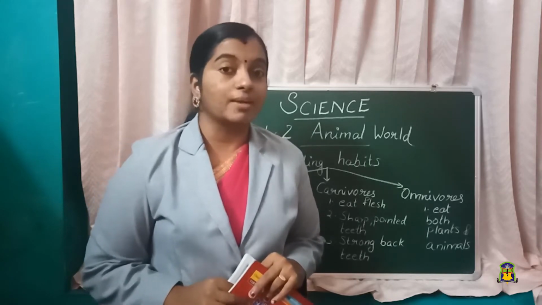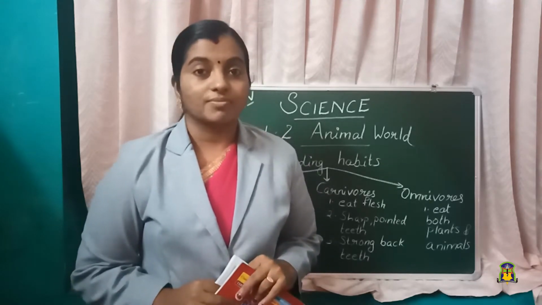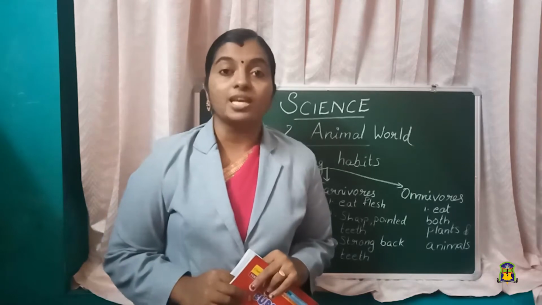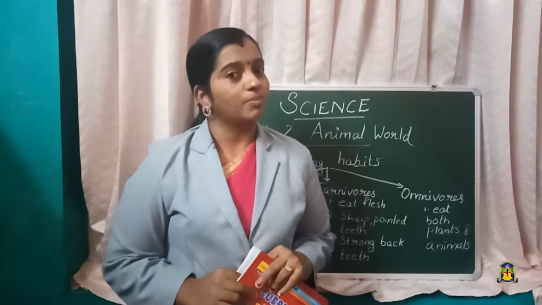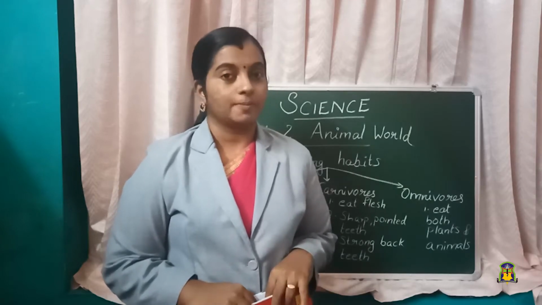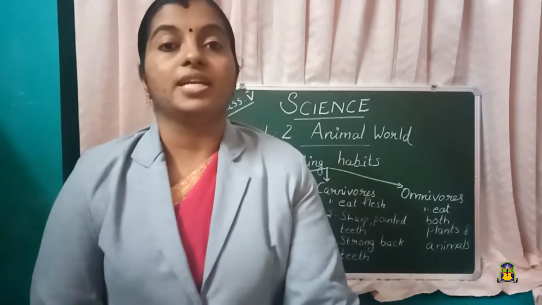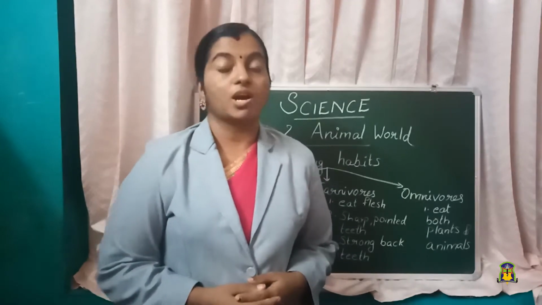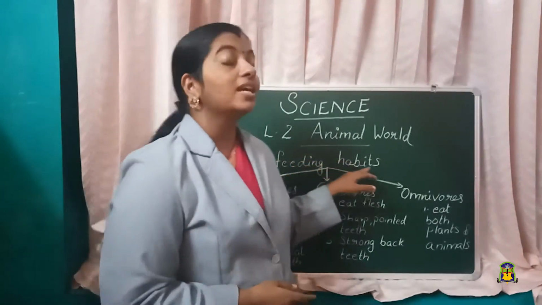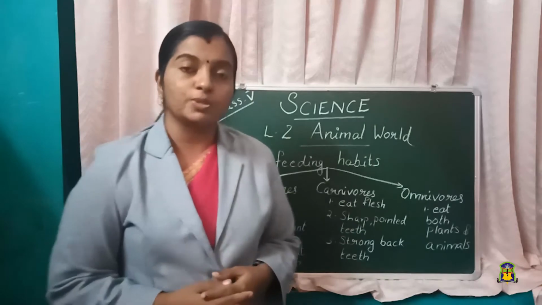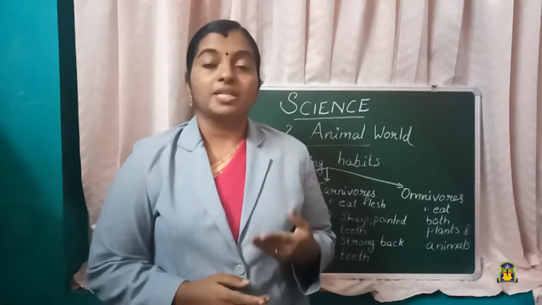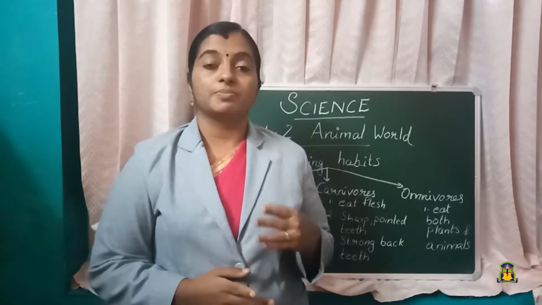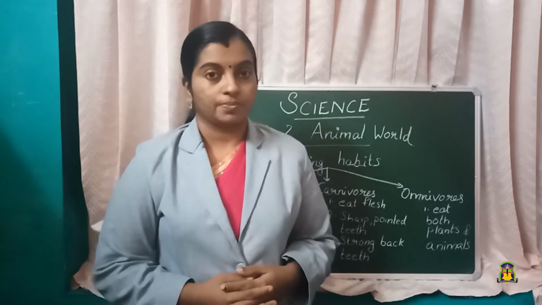And we studied about camouflage. What is camouflage? It is the merging of an organism with the environment, merging with the color of the environment. It is called camouflage. Do you remember everything? Hope everyone has studied all those things. Okay, so today we will study about the classification of animals on the basis of their feeding habits. It is also a type of adaptation. That is, the organism adapts itself with the environment and they have some changes in their feeding habit also.